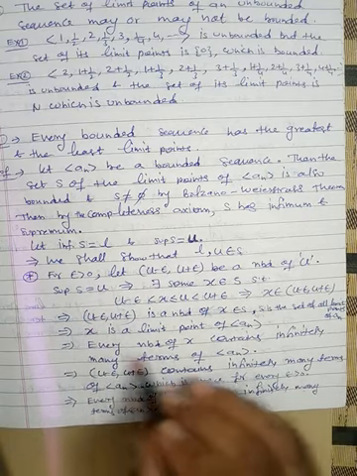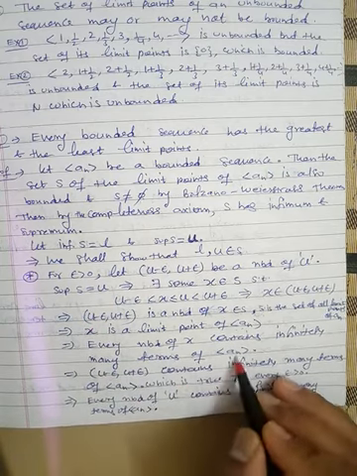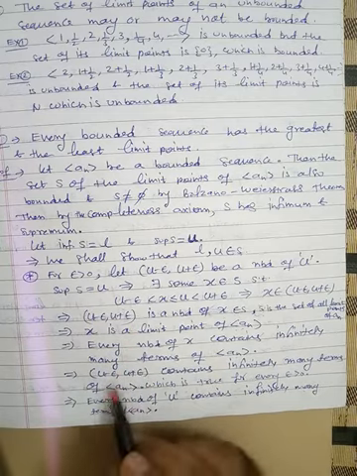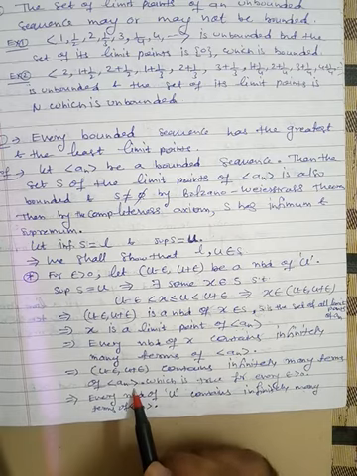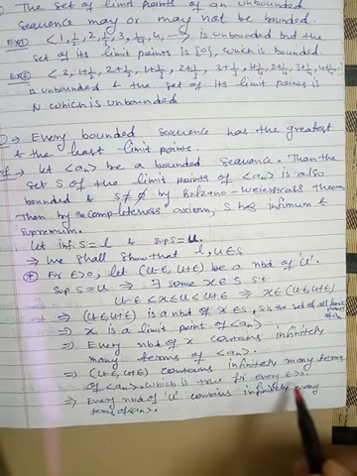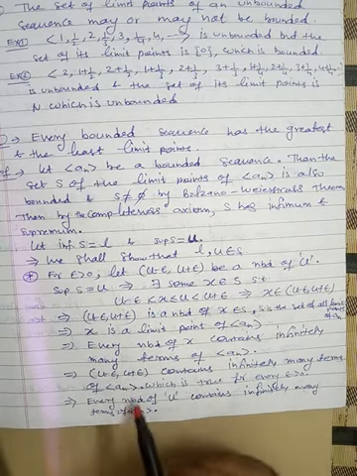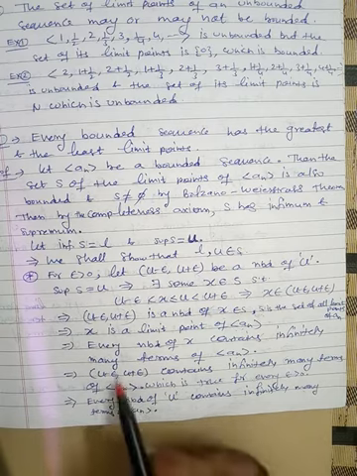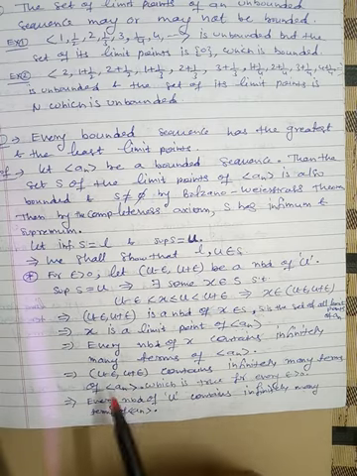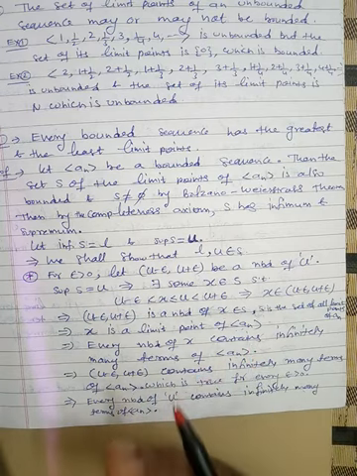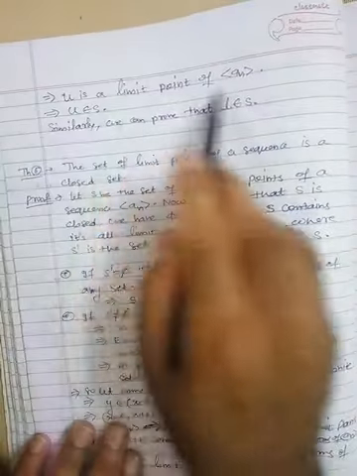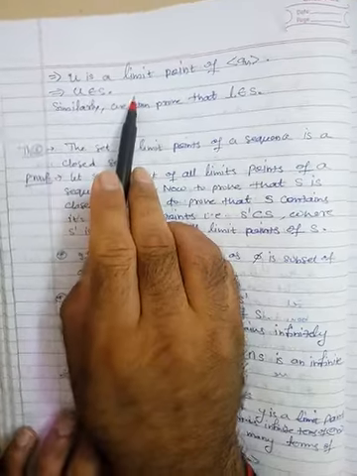That's why we can say that every neighborhood of x contains infinitely many terms of a_n, and this is one of the neighborhoods. So this neighborhood contains infinitely many terms of a_n, which is true for every epsilon, and hence every neighborhood of u contains infinitely many terms of a_n. That's why u is nothing but a limit point, and if u is a limit point, obviously u belongs to S, because S is nothing but the set of limit points. So u is a limit point of a_n, and so u belongs to S.